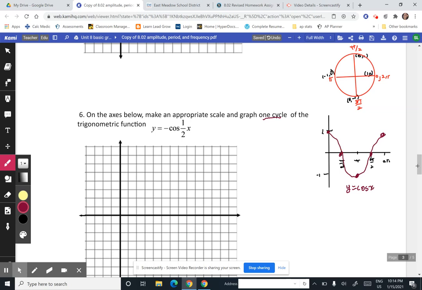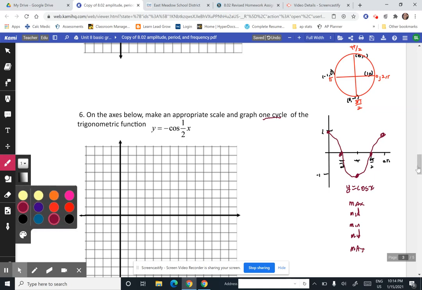Again, normally the function would be max, mid, min, mid, max. But notice that there's a negative in front of the function. When that happens, you're going to actually flip the function over the x-axis.